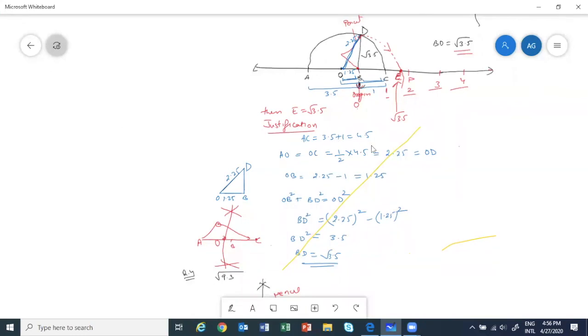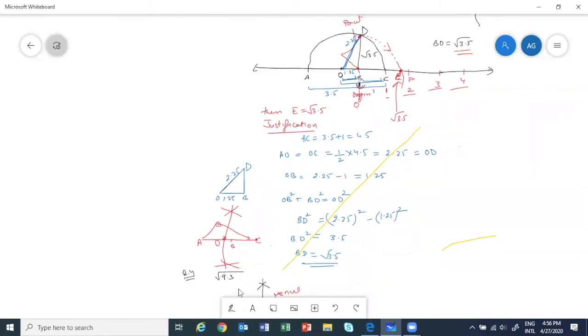AC is 4.5 because we took one extra. AO is equal to OC is equal to OD, the radius. So that is 2.25, half of 4.5. Then OB will be, OC is the radius minus 1 unit, so 1.25. Then we use Pythagoras theorem.